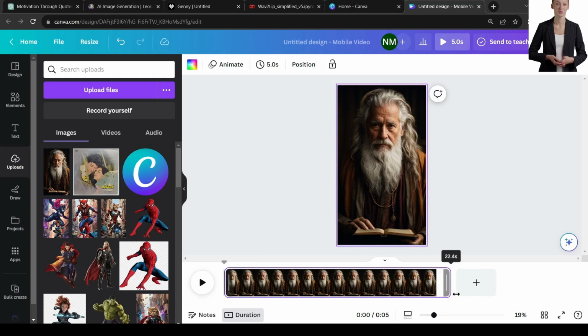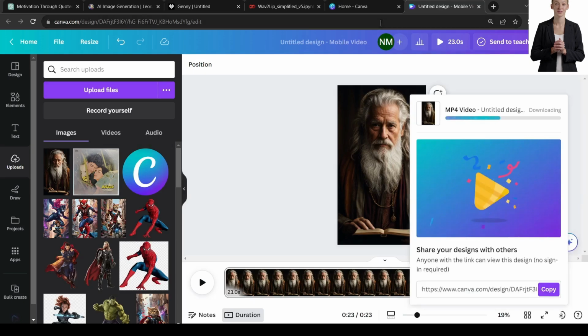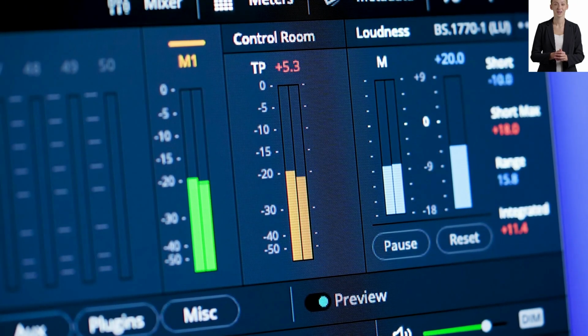In the next step, we will create a voiceover with AI. If you are able to record your own voice, then it will be great. Otherwise, you can take the help of AI. This time I will take the help of AI, and for voice generation I will use Genny by Lovo AI.